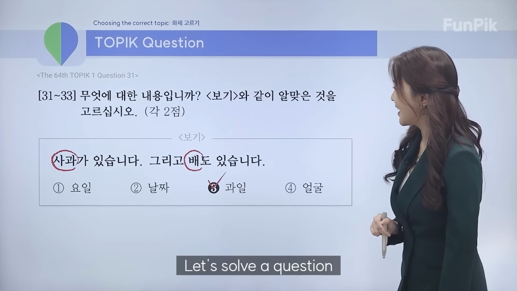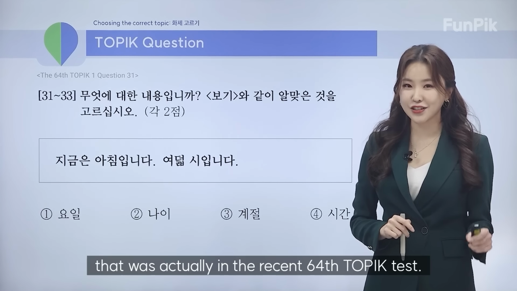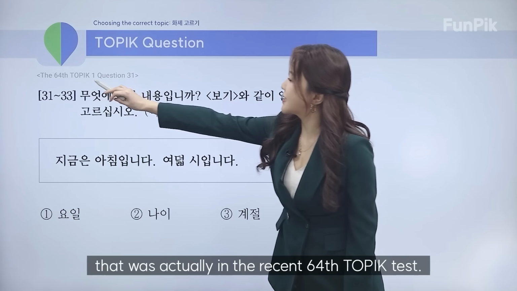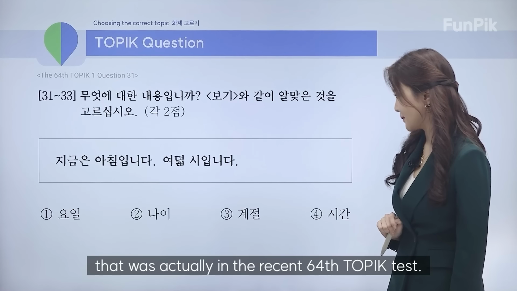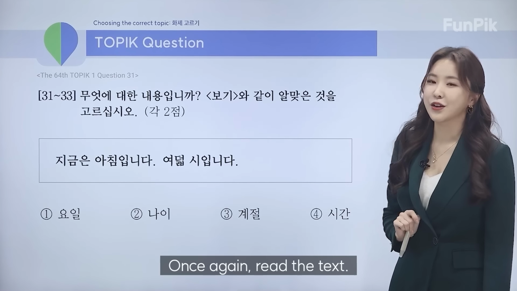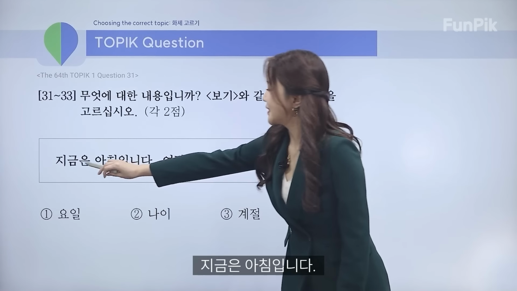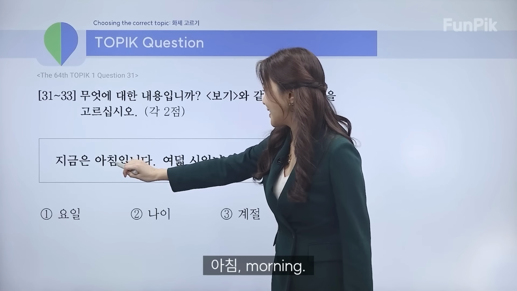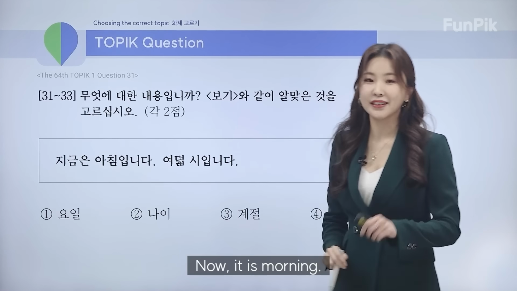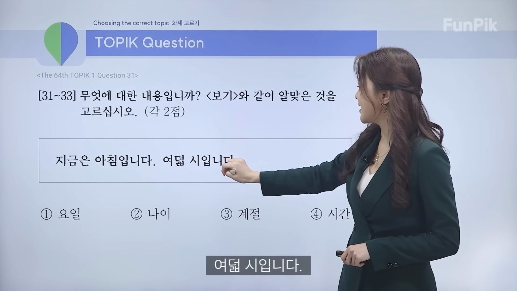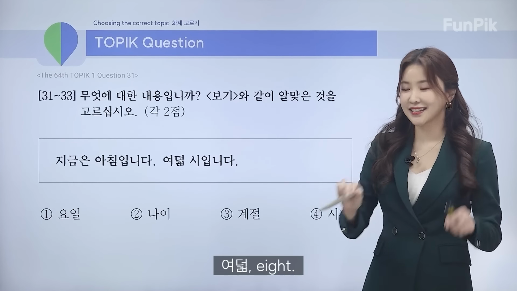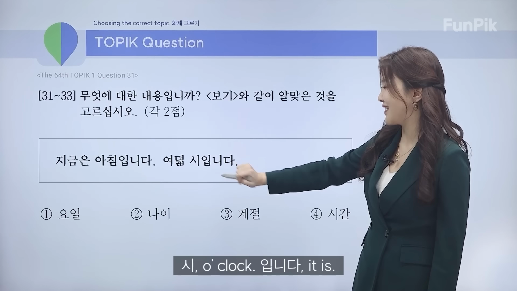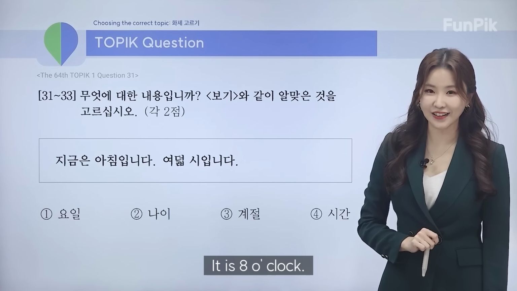All right, now let's solve a question that was actually in the recent 64th TOPIK test. Once again, read the text. 지금은 아침입니다. 지금, now. 아침, morning. Now it is morning. 8시입니다. 8, 시, o'clock, it is. So it is 8 o'clock.